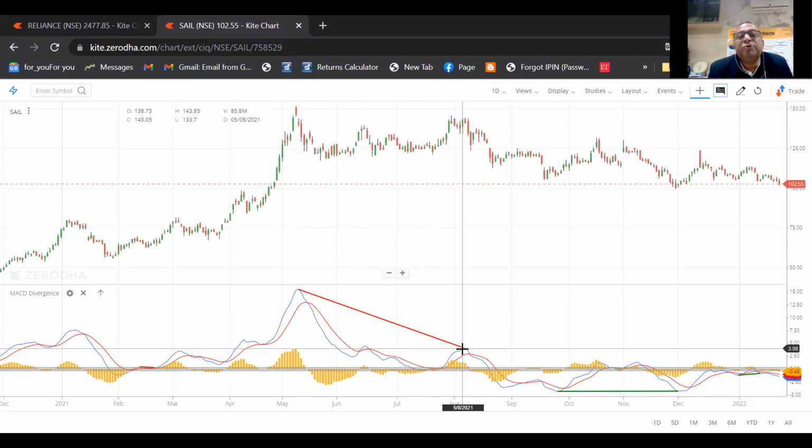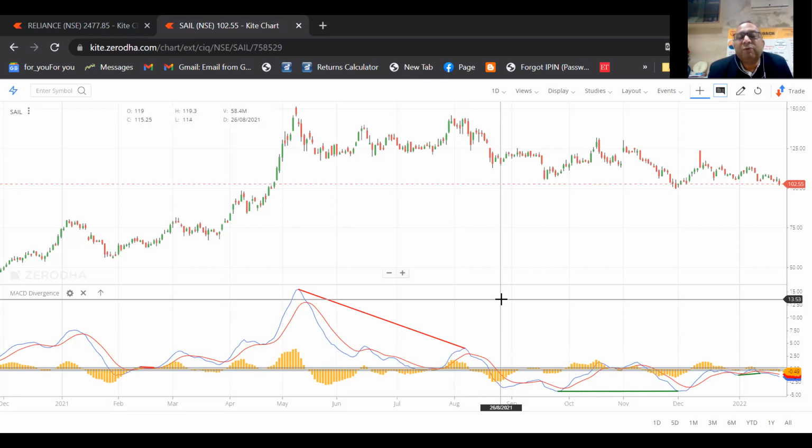It means that here you must sell a particular stock, and while selling a stock, you should find out how to sell a stock through a call option or buying a put option or selling a future. So you can sell a future, you can buy a future, you can buy a call, you can sell a call, you can buy a put, you can sell a put. So this is how the MACD chart works.